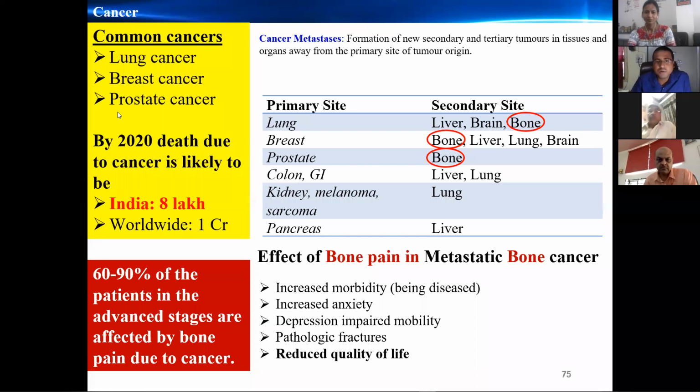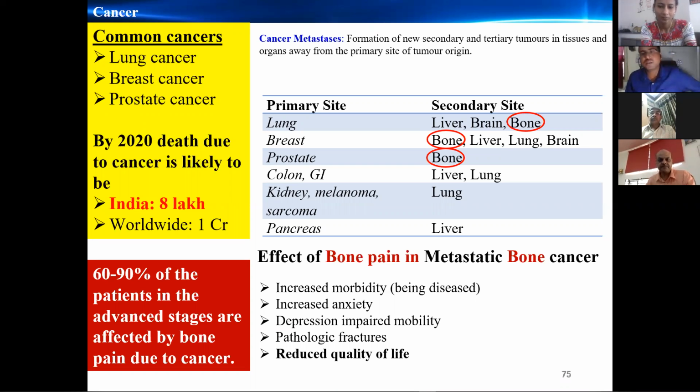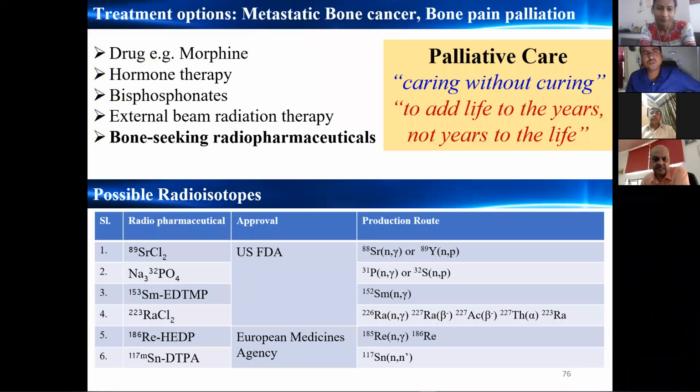Because of that, we require some type of palliative treatment, because normal painkillers are not suitable in the 3rd or 4th stages of cancer. The other alternatives present are not suitable here: morphine, simple drugs, hormone therapy, bisphosphonate, and external beam radiation therapy. Only bone-seeking radiopharmaceuticals are suitable.